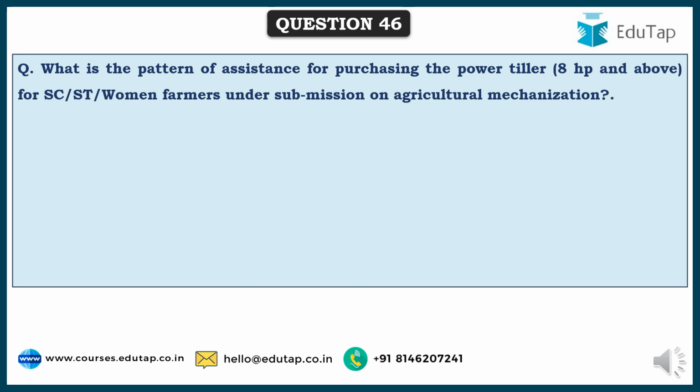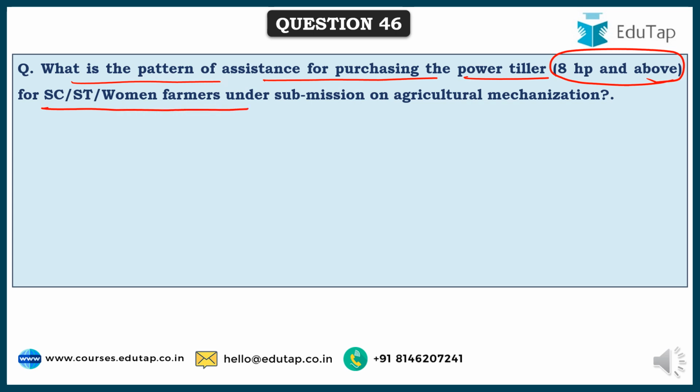So friends, here comes the next question. What is the pattern of assistance for purchasing the power tiller of 8 HP and above for SC, ST or women farmers under the Sub-Mission on Agricultural Mechanization?